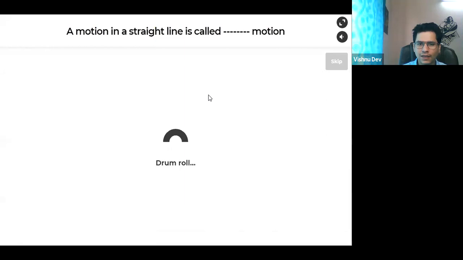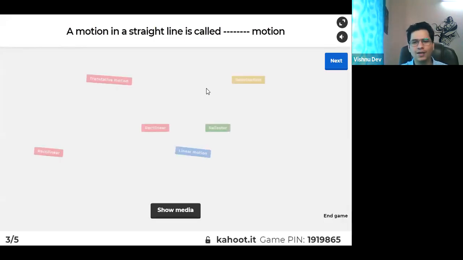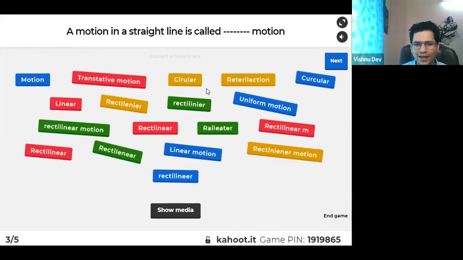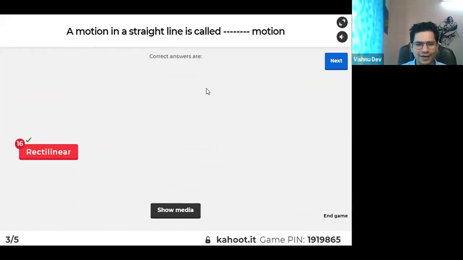Let's see. How many of you answered this? We know this. There are multiple answers. So rectilinear motion, linear motion, right? Translation motion, right? Spelling गलत हो गया. बहुत लोगों का spelling गलत हुआ है. Rectilinear, right? ठीक है? Yes or no? So it's fine. No issues in that, right?